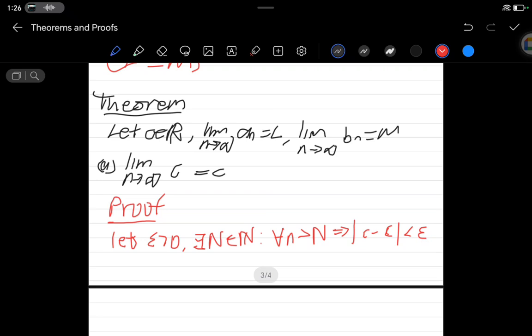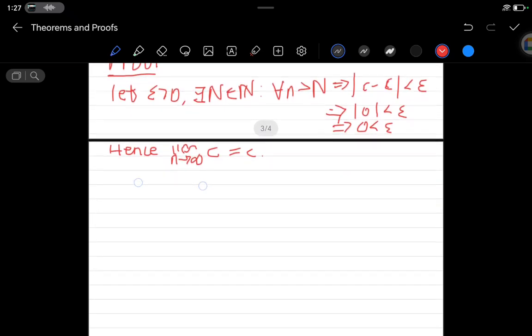You agree, right? And this would imply that we have the absolute value of 0 is less than epsilon, and this would imply that 0 is less than epsilon. And initially we said that epsilon is greater than what? 0. So this is true. You see, right? Hence the limit as n approaches infinity of c will be equal to c. So let's come to the second one.